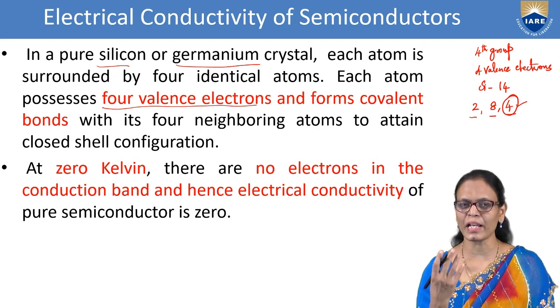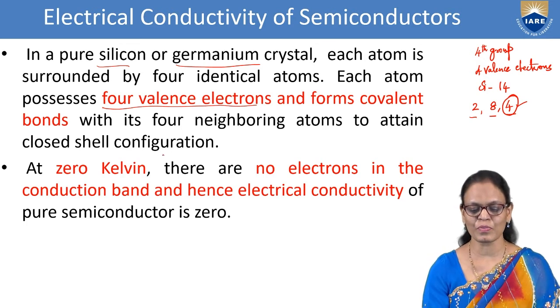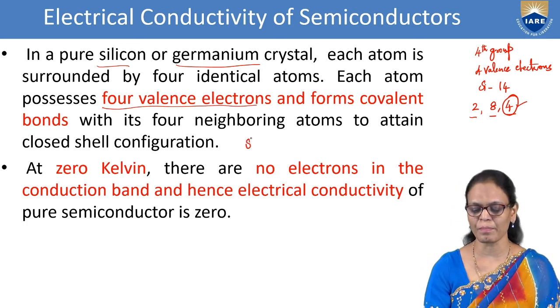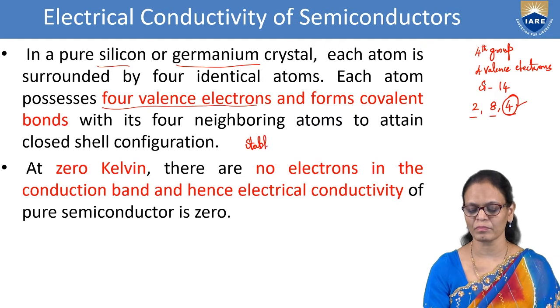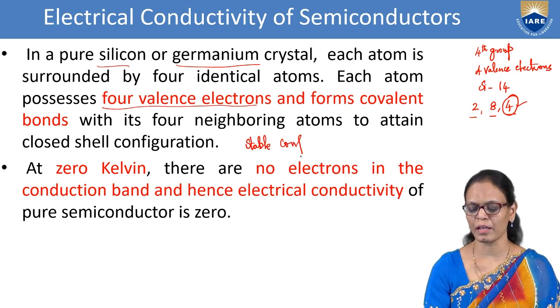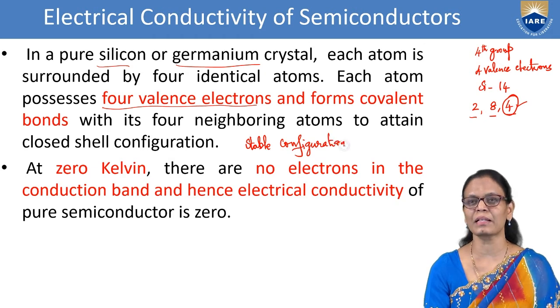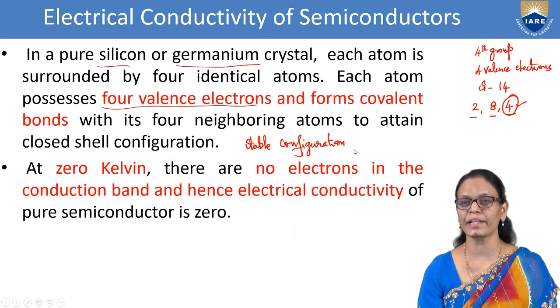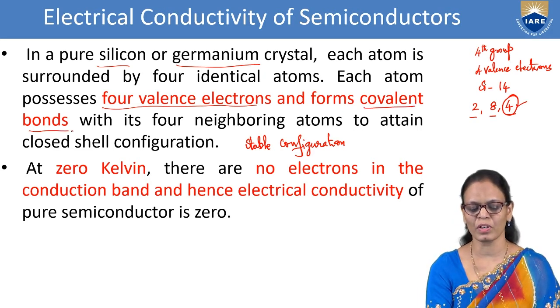Now each silicon atom, because it has 4 electrons in the outermost shell, in order to attain closed shell configuration, which we call as stable configuration, it will form covalent bonds with the 4 neighboring atoms.